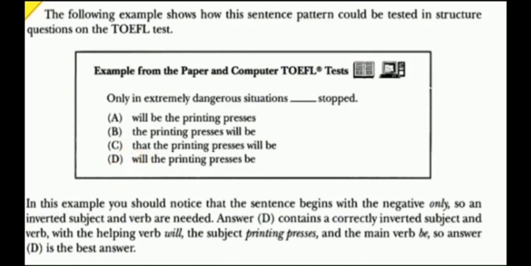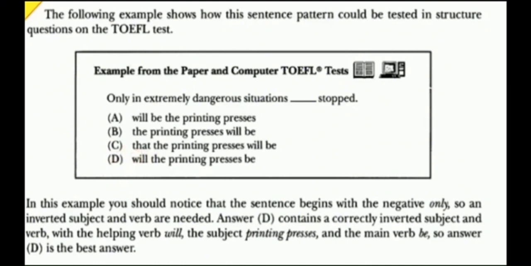So the complete sentence is: only in extremely dangerous situations will the printing process be stopped. In this example, you should notice that the sentence begins with the negative only, so an inverted subject and verb are needed.